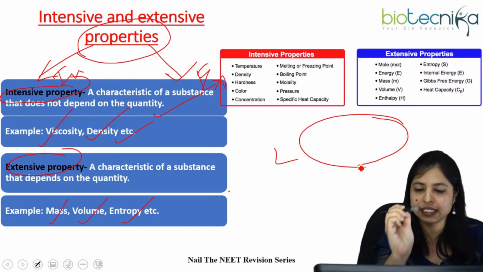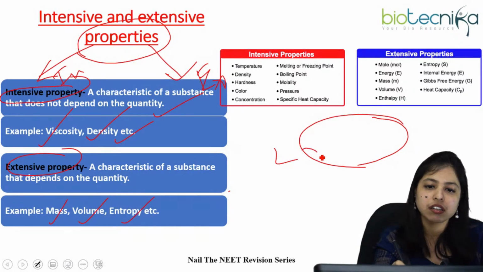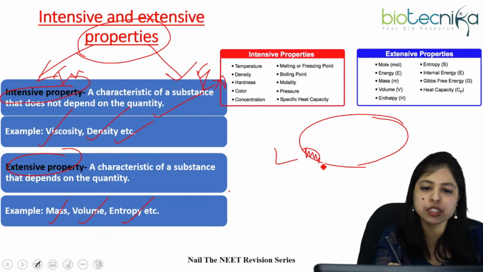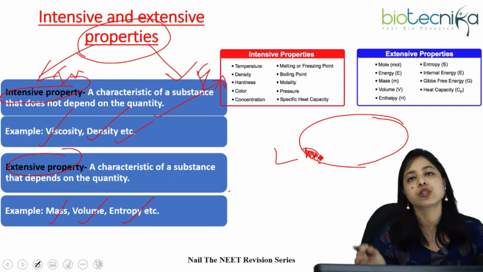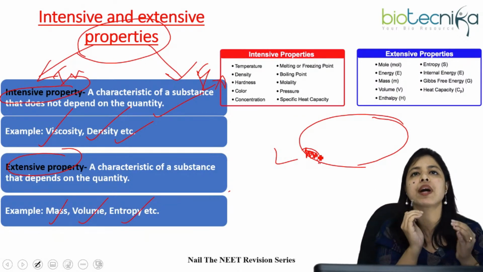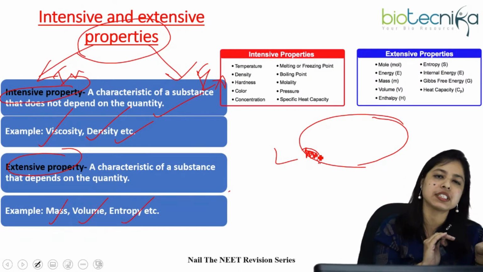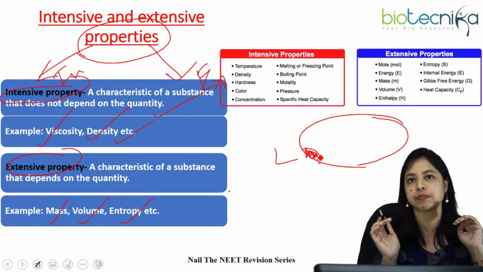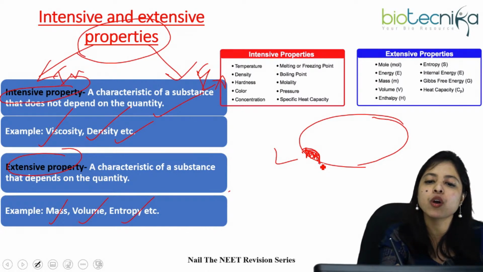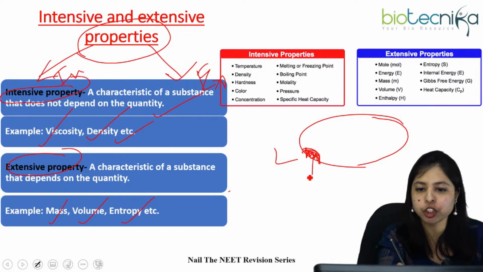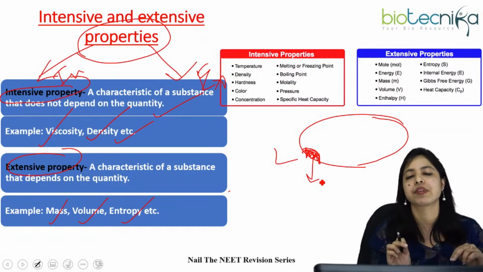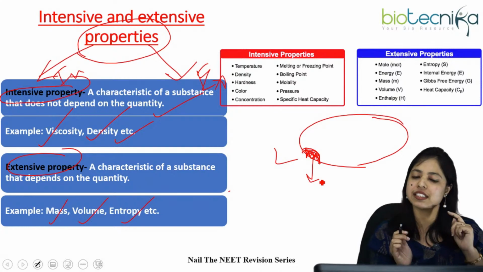I'm going to show you a very small and interesting trick to differentiate between extensive and intensive properties. Suppose this is our system, and you are measuring a particular property in the system. If a very small part of that system has the same property value as the whole system, if the property for a very small part is equal to that of the entire system, then we can say that it is an intensive property.